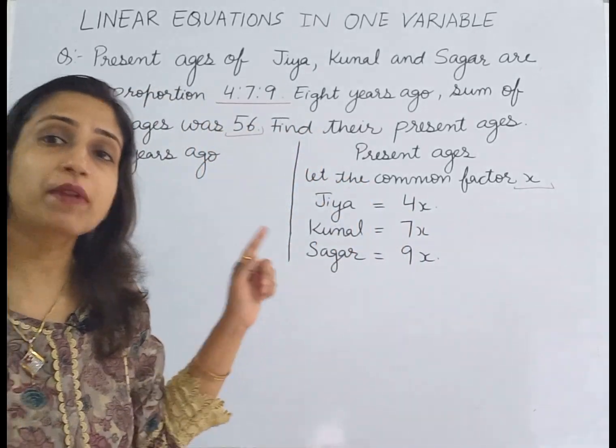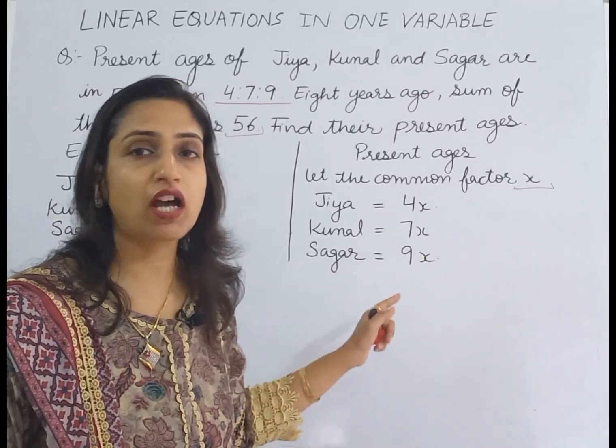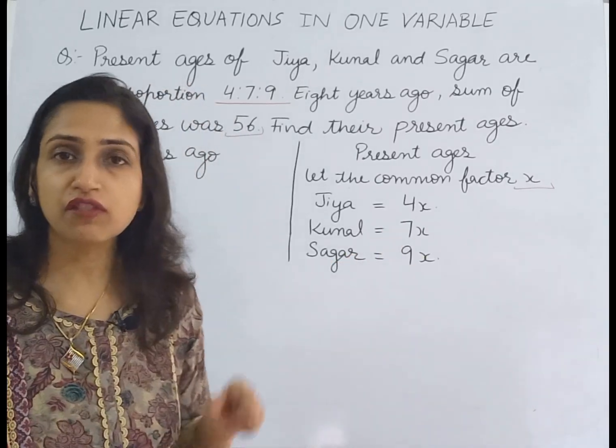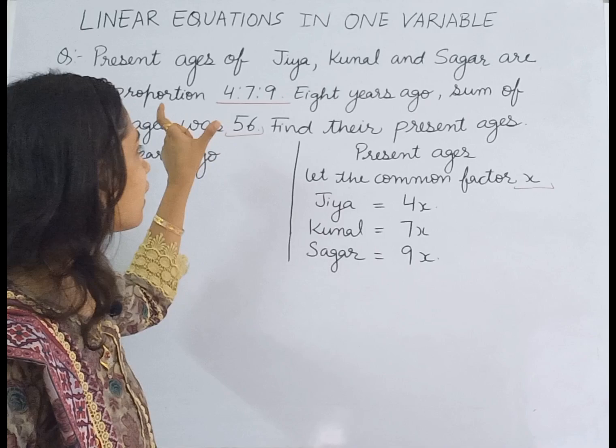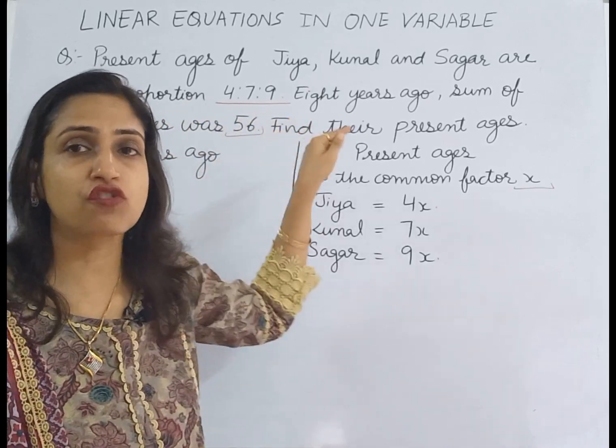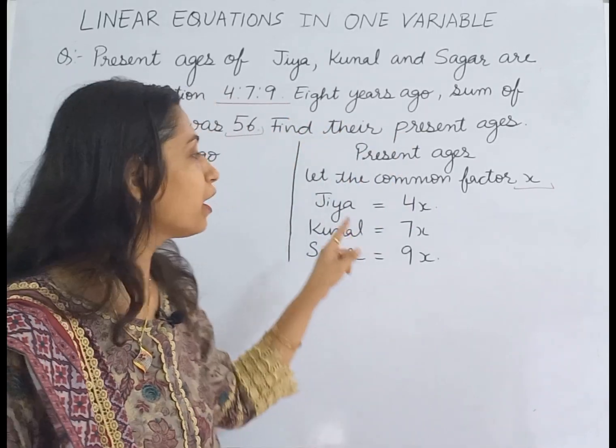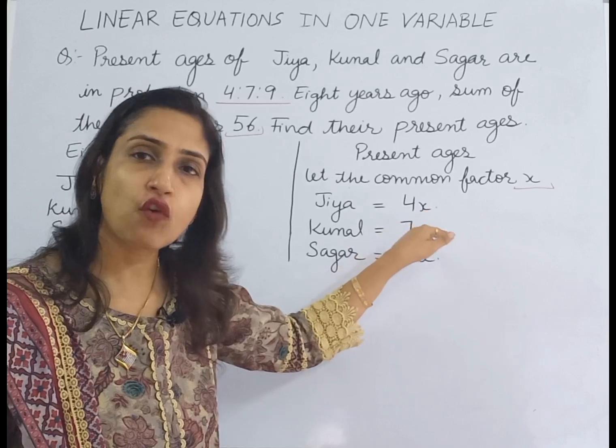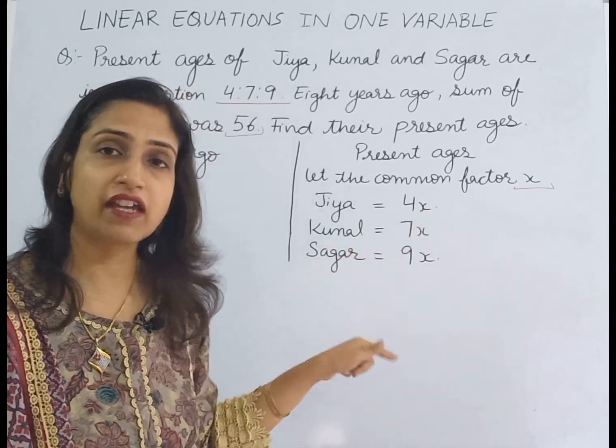So these are the present ages of Jia, Kunal and Sagar, since their ages are in the ratio 4:7:9.